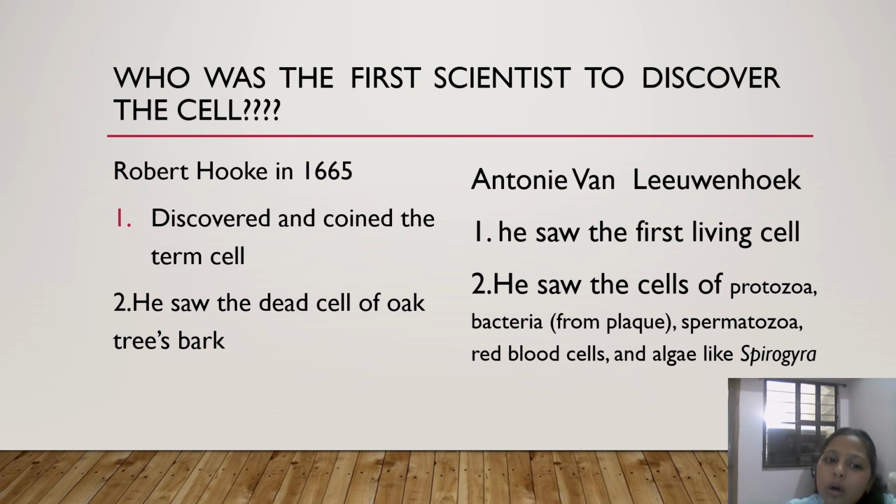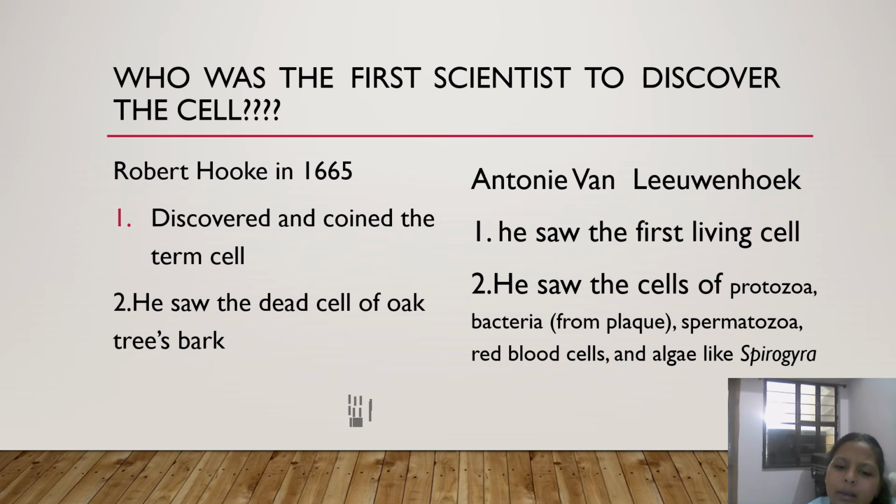Cork of oak tree's bark means ओक के पेड़ की छाल जो होती है वो थी उनके पास, and he saw it under the microscope. He saw some compartments, right? And he named them cells.